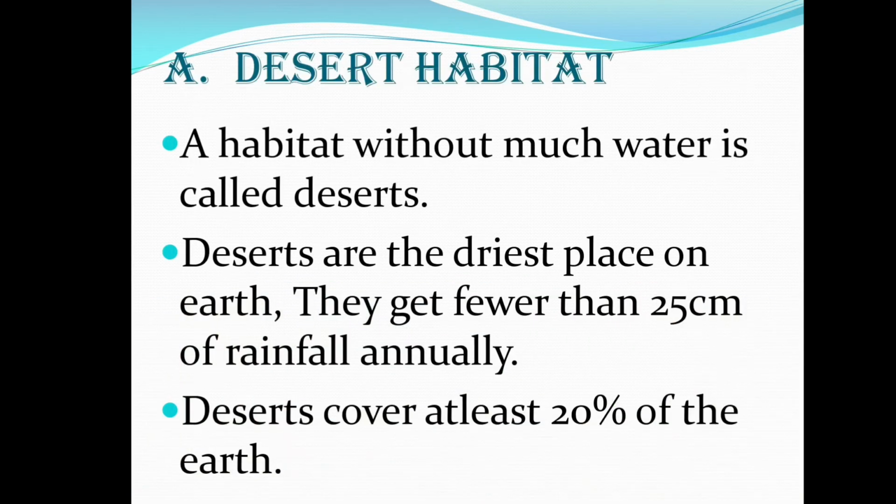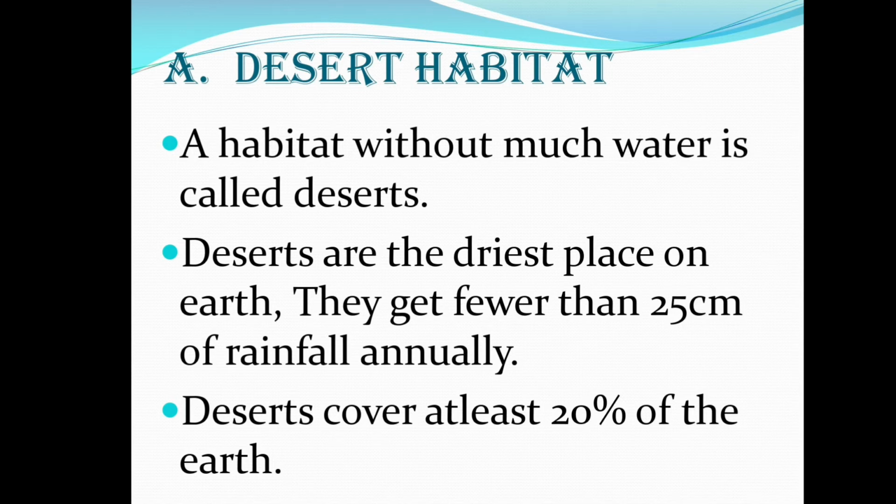Desert habitat. A habitat without much water is called a desert. Deserts are the driest place on earth. They get fewer than 25 centimeters of rainfall annually. Deserts cover at least 20% of the earth.